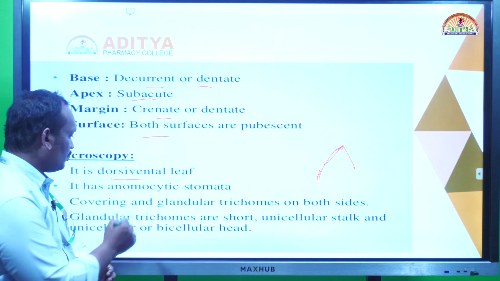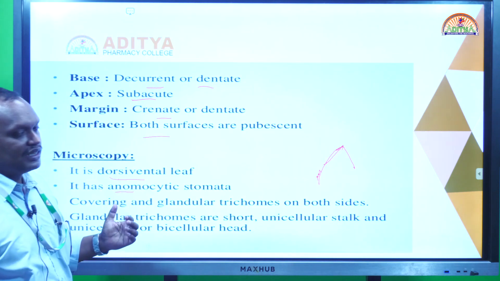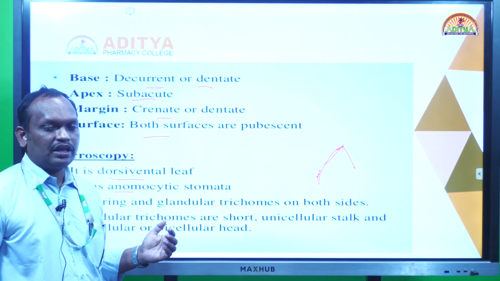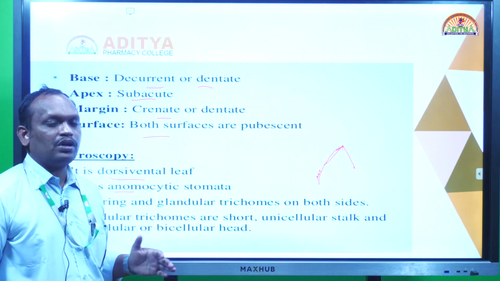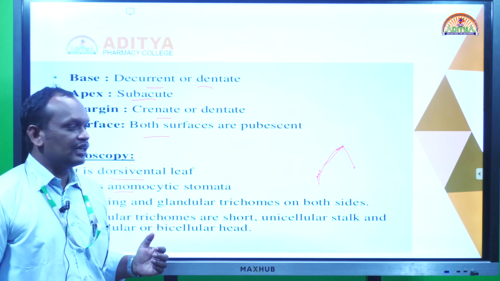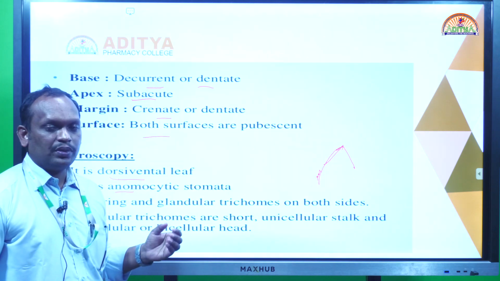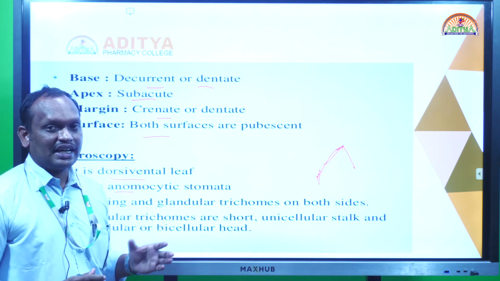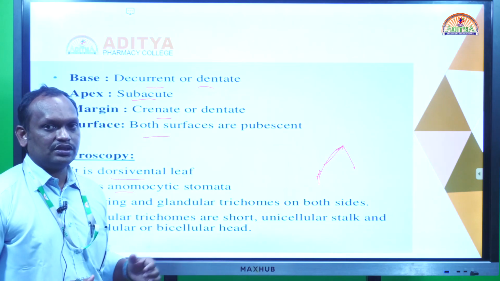So what type of stomata is present? It has anomocytic stomata. So stomata are of different types like anomocytic, diacytic, paracytic, anisocytic. Stomata means external openings that generally pass air and water. It regulates the internal temperature of the leaf, and gaseous exchange is the major function of the stomata.